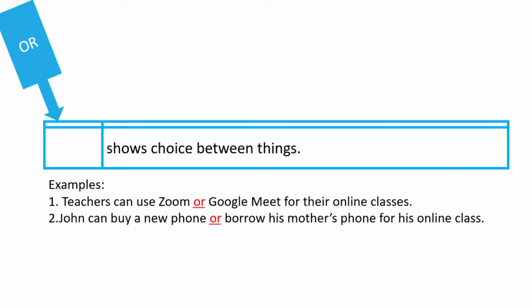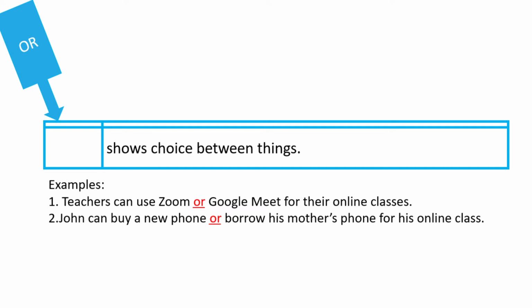So when we use or, it shows choice between things. So you have choices. Let's take a look at the example. This is a real example. It's about to happen or it's happening as of the moment. Number 1, teachers can use Zoom or Google Meet for their online classes. Yes, because of the pandemic, most of us resorted to using online class. So you have two choices, Zoom or Google Meet.